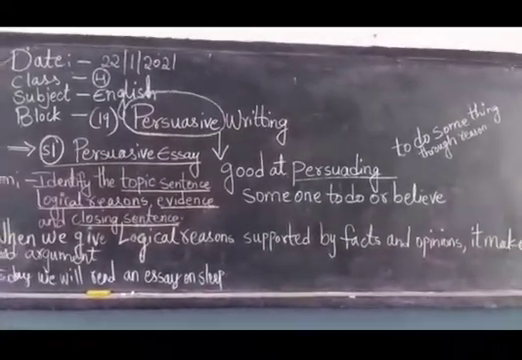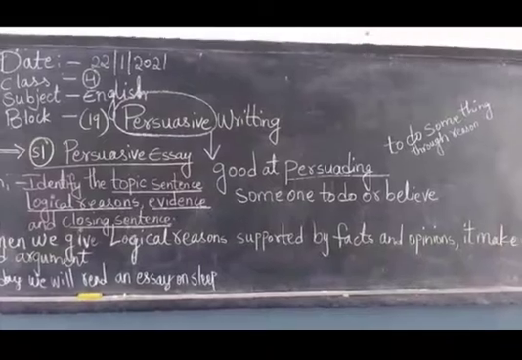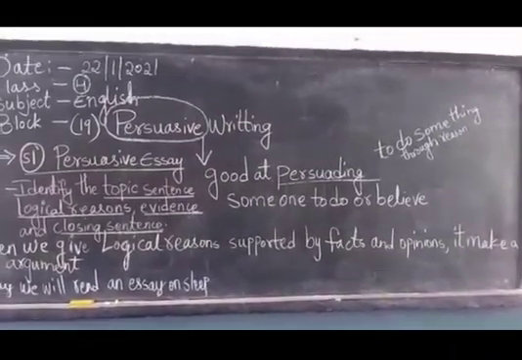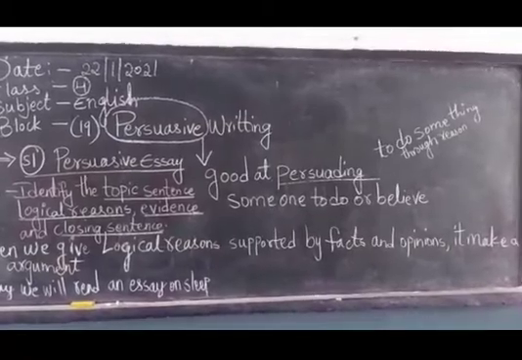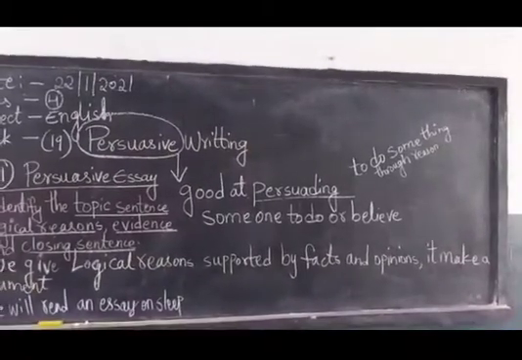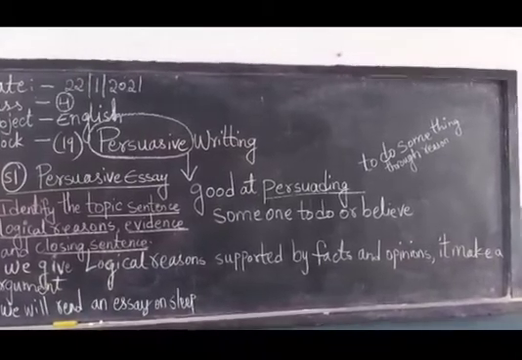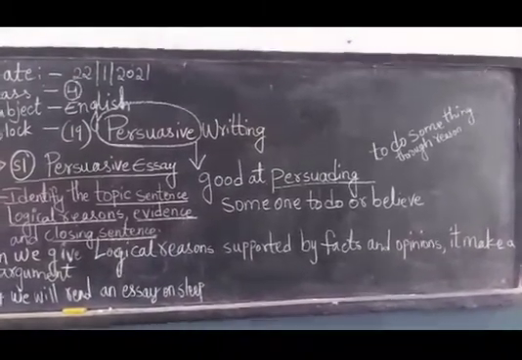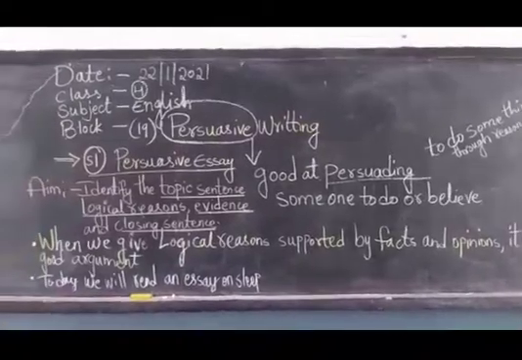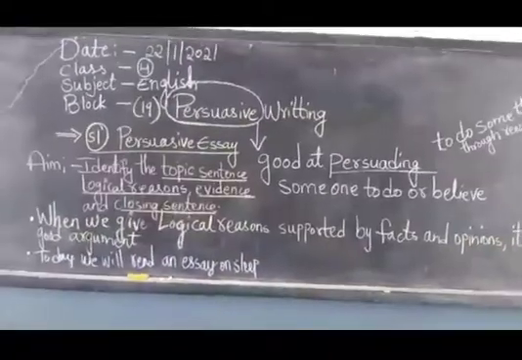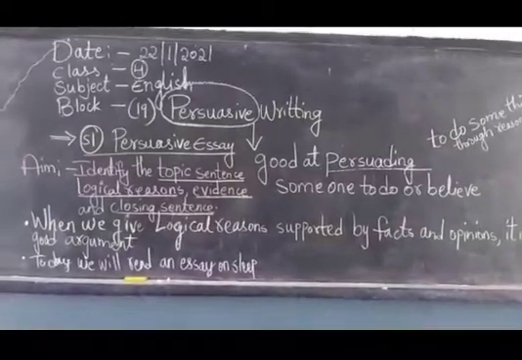Persuasive means good at persuading someone to do or believe something. What is the meaning of persuading? Persuading is to get someone to do something through reason. When you are doing something, it should have a good reason and everyone should believe it. Okay. Next, persuade. Now see here, S1, persuasive essay.